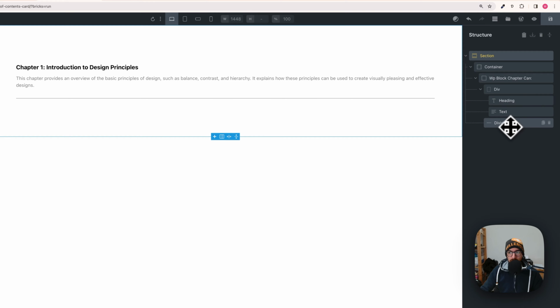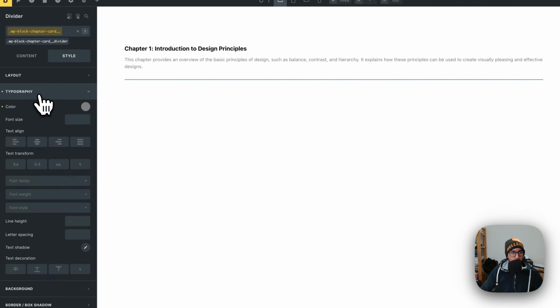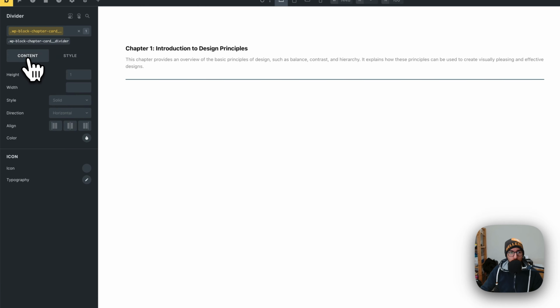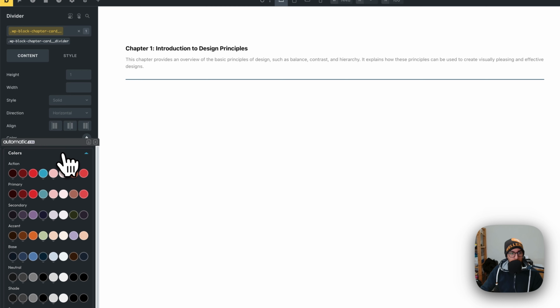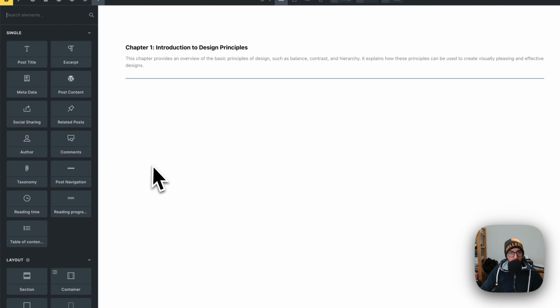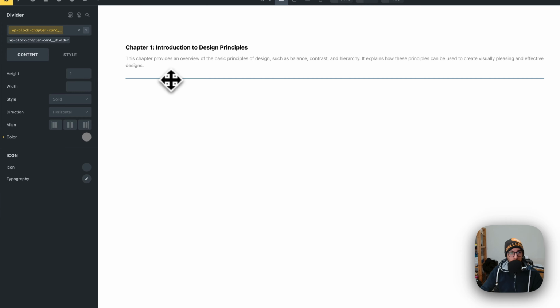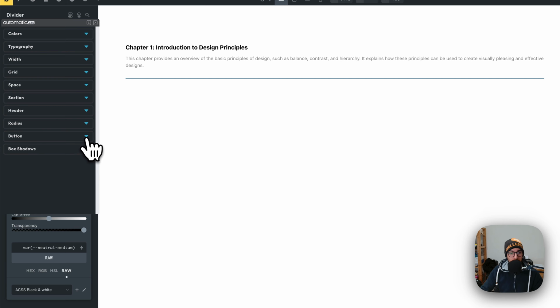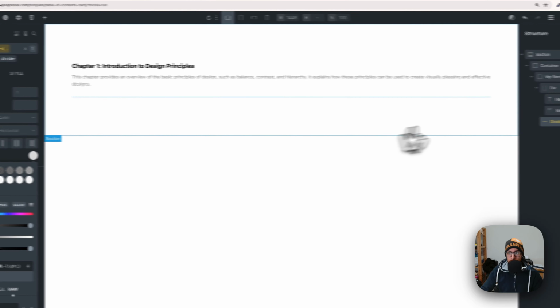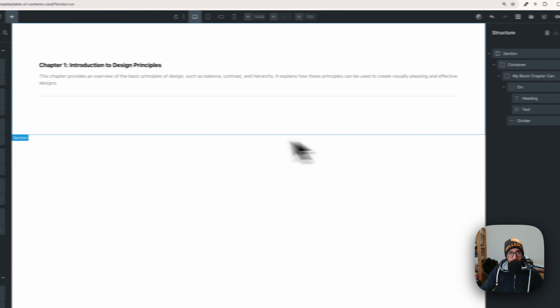So let me check again the divider. Doesn't really, oh yeah, because I actually made a mistake. It's not here, but you need to go on content, and on content you have the color of the divider. So that's my mistake. Let's see how it looks now. It's a little bit gray, but we don't see it very much. So let me try something lighter. Maybe neutral light. Okay, looks better. Great.